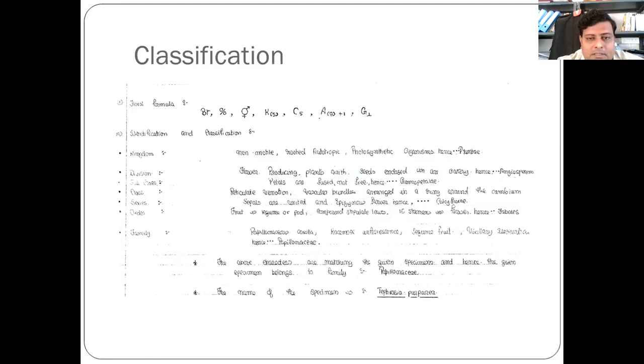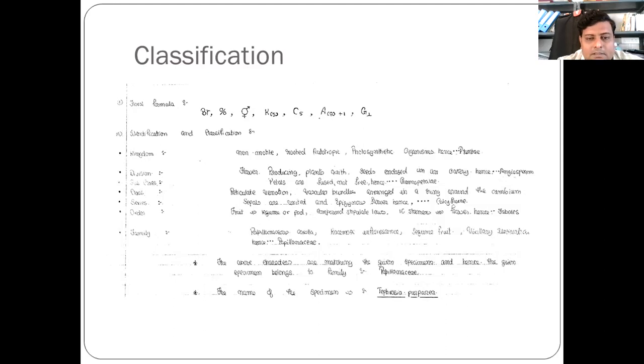Sepals are united and perigynous flower, hence calyciflorae. Fruit is legume or pod. Compound stipulate leaves are present, 10 stamens in flower, hence Fabaceae. Family: Papilionaceous corolla, racemose inflorescence, legume fruit, vexillary aestivation, hence Papilionaceae.